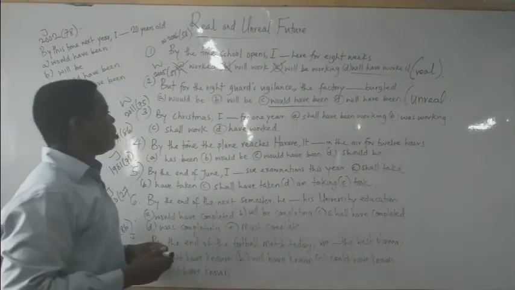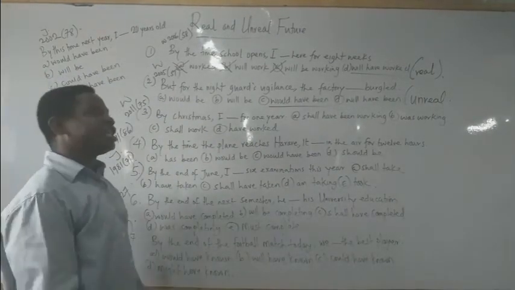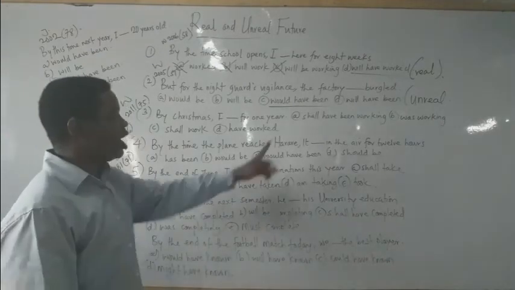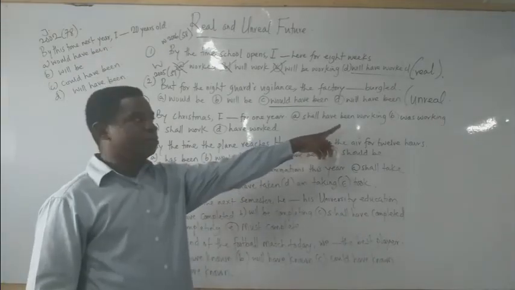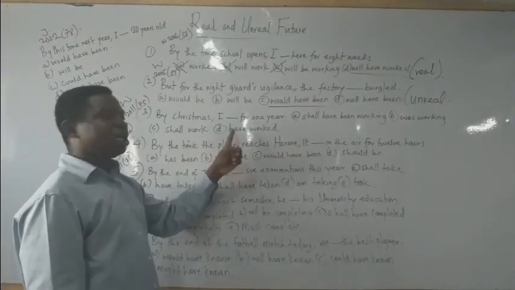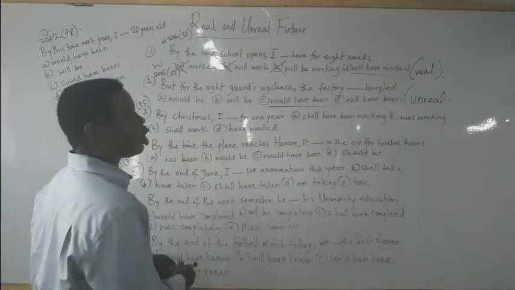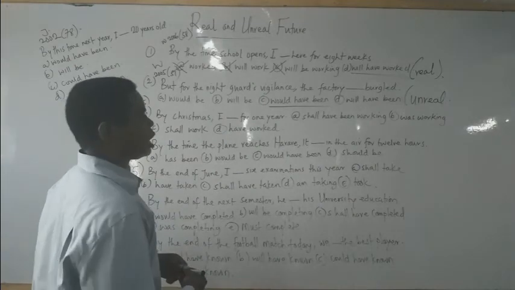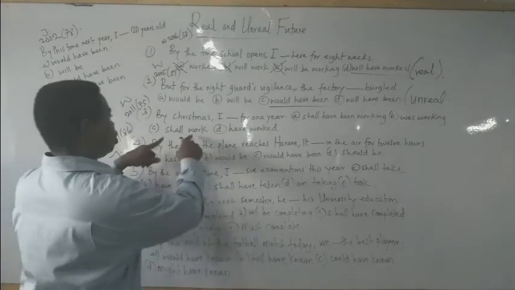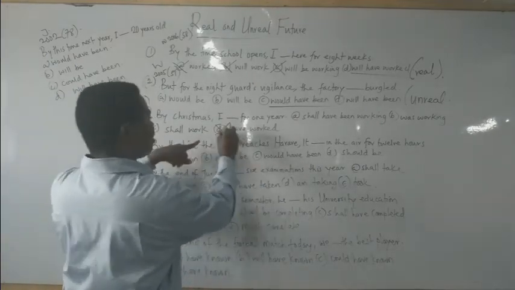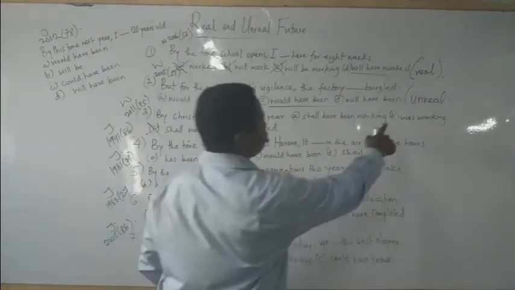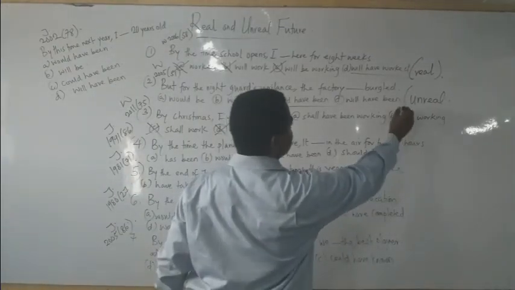Look at number 3. By Christmas, I dash for 1 year. A, shall have been working. B, was working. C, shall work. Then D, have worked. Let's remove the options. I do not conform with the principle or explanation. Option D is out, have worked is out. Option C is out, shall work. Option B is equally out, was working.